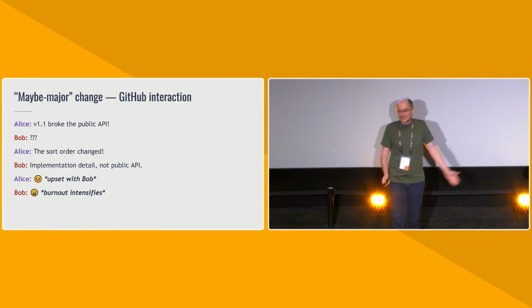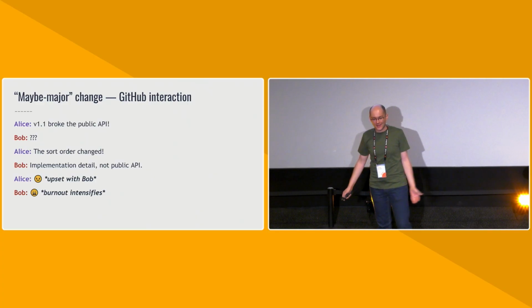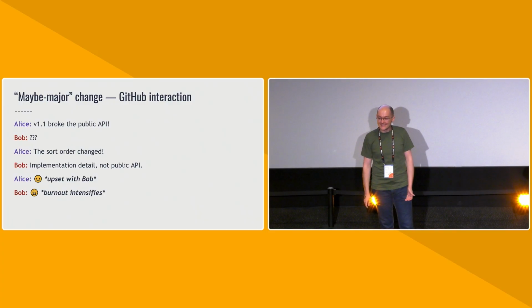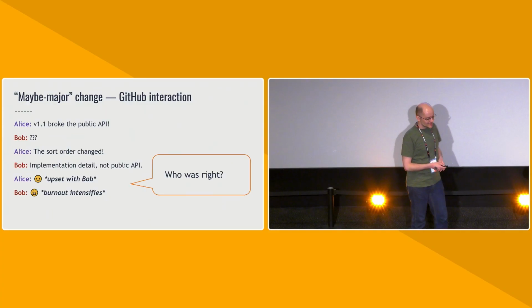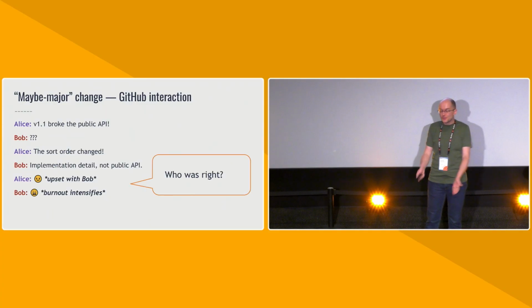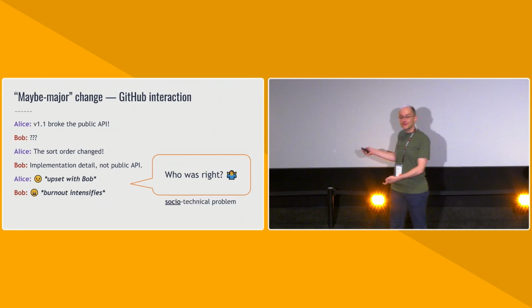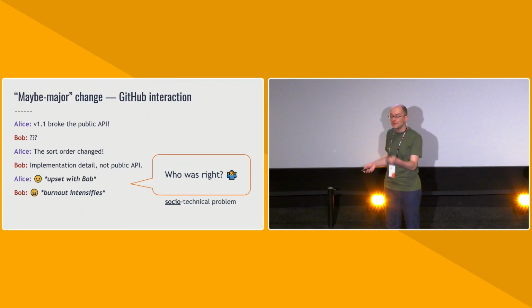From Bob's perspective, he's an open source maintainer. He's not paid to do this. Alice was just using some crate that she found in crates.io. And so his burnout intensifies. He probably thinks about going to retire to a mountaintop somewhere. So the question I want to ask you is, who was right? Because I sure don't know. This is the difficulty of this problem. This is a socio-technical problem, and the socio part is at least as hard as the technical part.